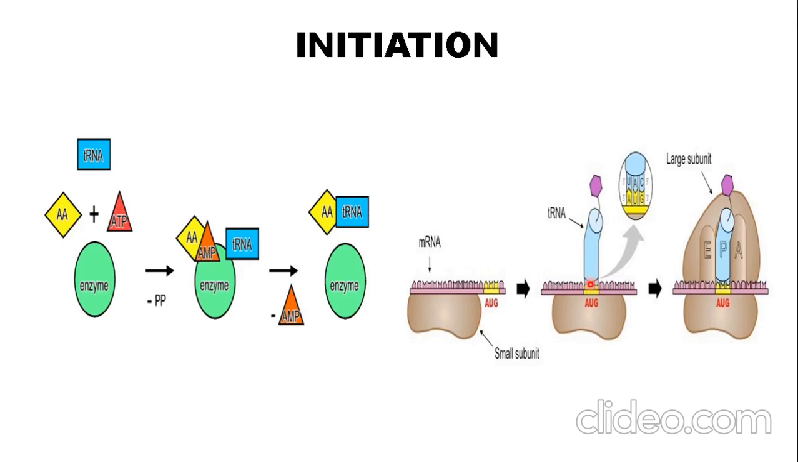Temporary attachment will take place here. As soon as it gets attached, simultaneously, what will happen? The larger subunit will come over it, as we can see here. And where did it get attached? It got attached over the P site, the peptidyl site. This is the initiation step. And before AUG, whatever region was present, all these are untranslated regions.